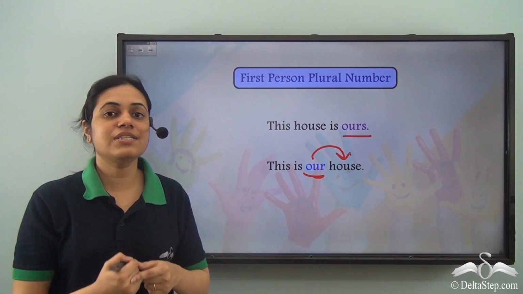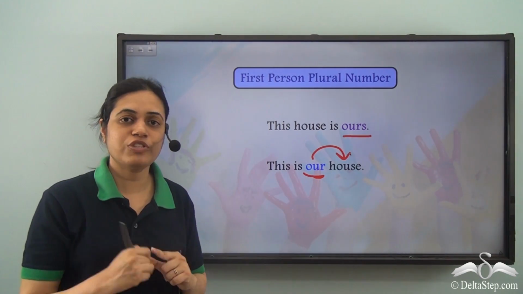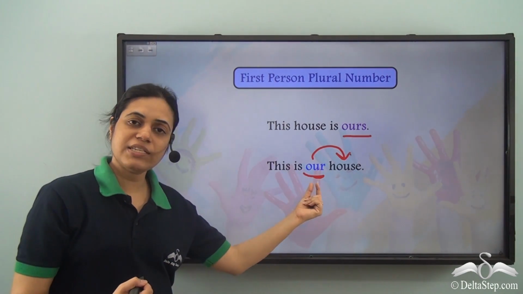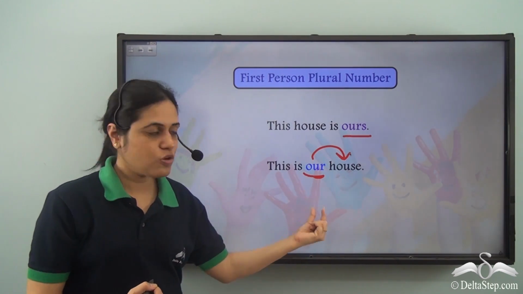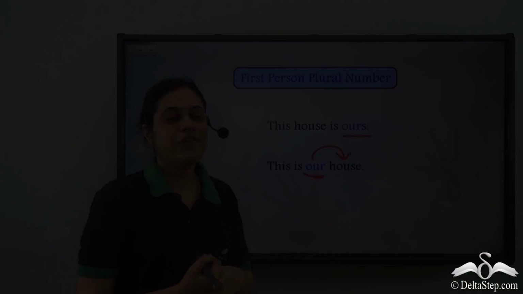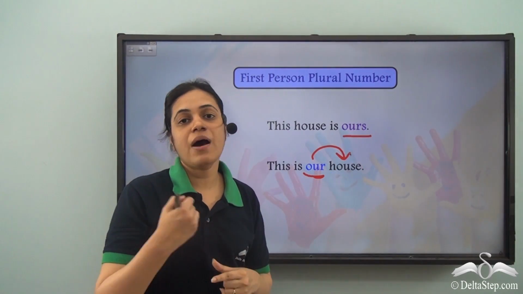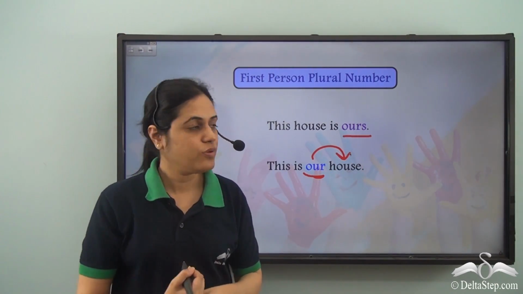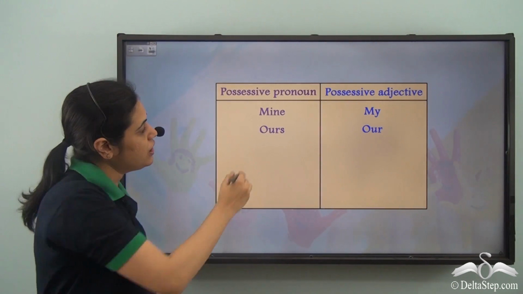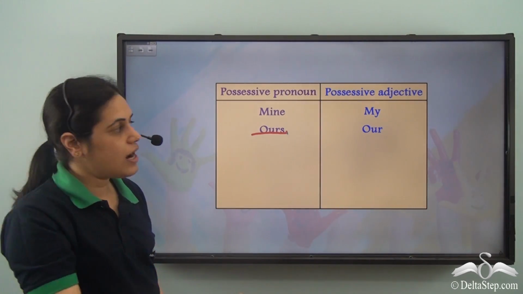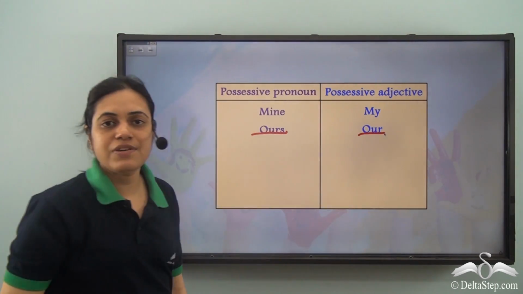So our is describing the word house, which is a noun. So it is an adjective and it is giving the answer to whose house. So it is a possessive adjective. Whereas this ours is a possessive pronoun. So for first person plural, the possessive pronoun is ours and the possessive adjective is our.